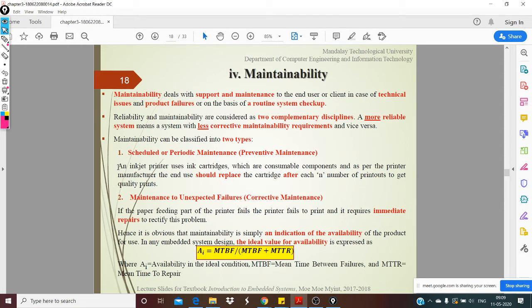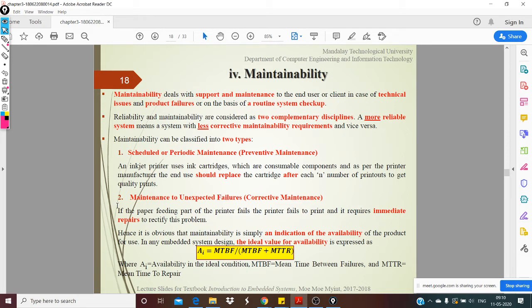We saw an example of the printer last time. When you get a printer, it comes with a specific standard which specifies that the printer can print a certain number of printouts with one cartridge. So you can expect the ink cartridge to be replaced after so many days, depending on how frequently you print. You will also get a notification that your ink is getting low, so you can arrange for your periodic maintenance.